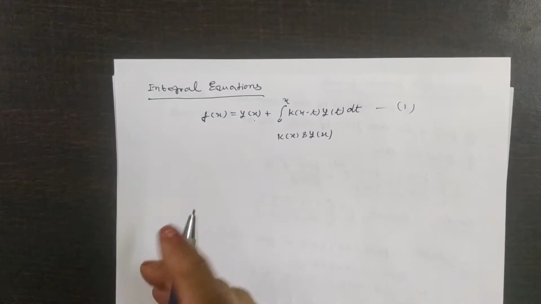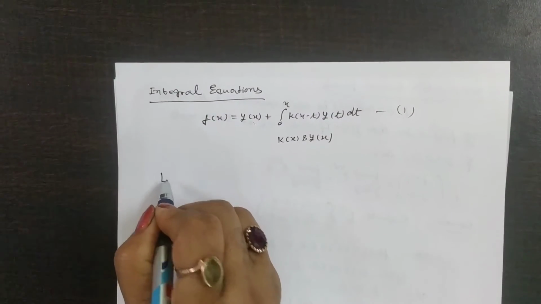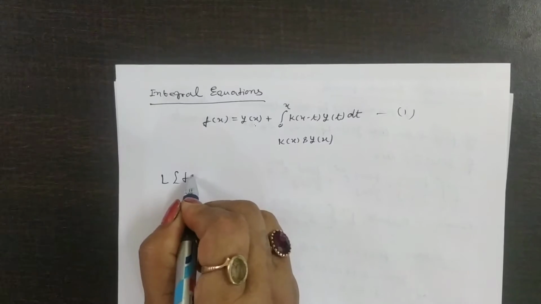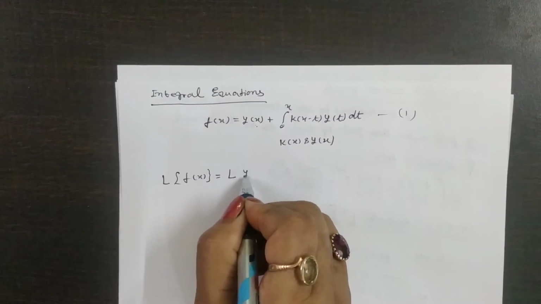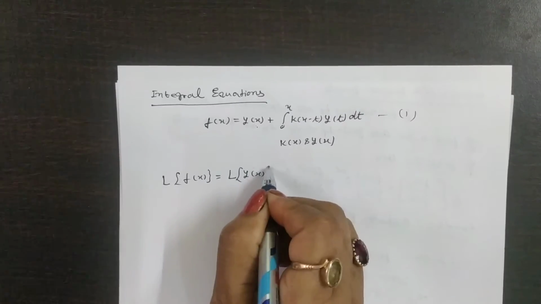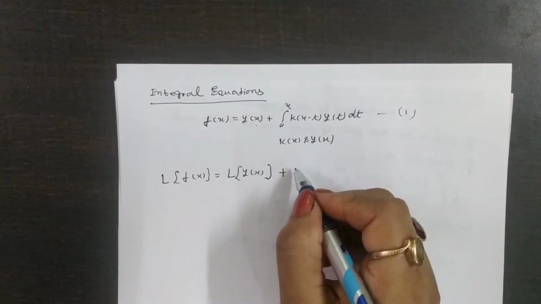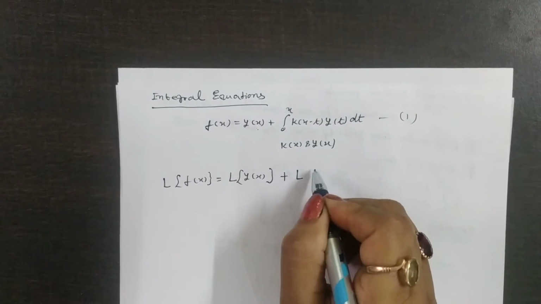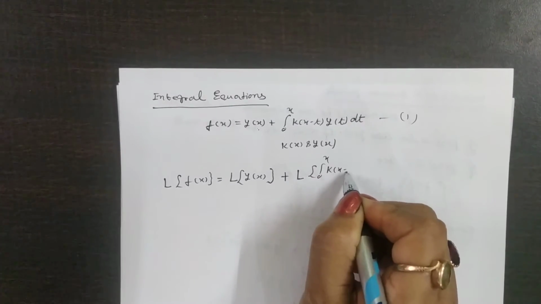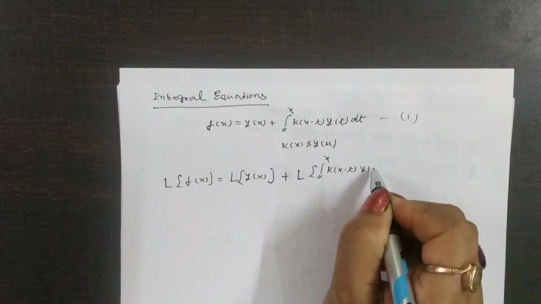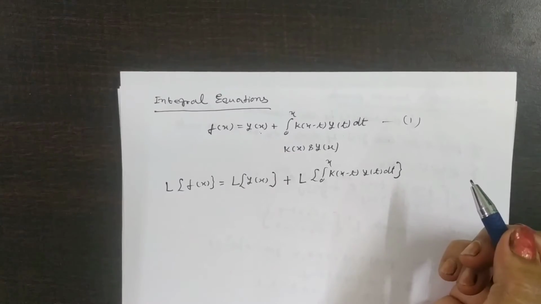If we apply the Laplace transform on both sides, then you get Laplace of f(x) equal to Laplace of y(x), plus the Laplace of the integral from 0 to x of k(x - t) y(t) dt.